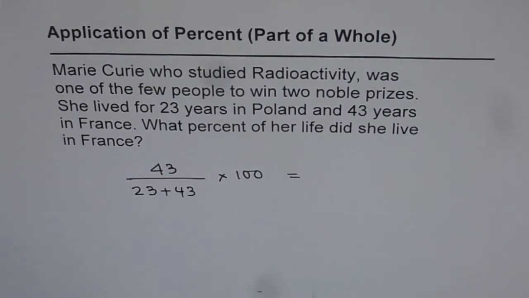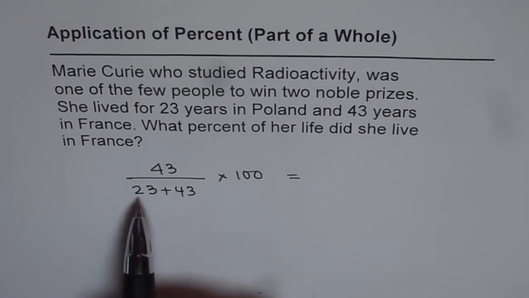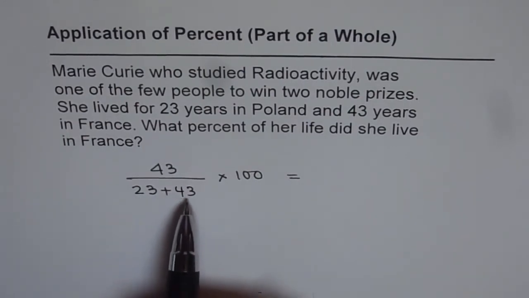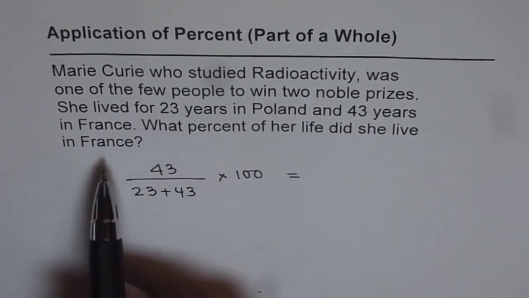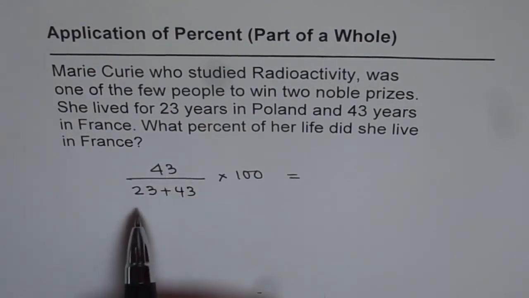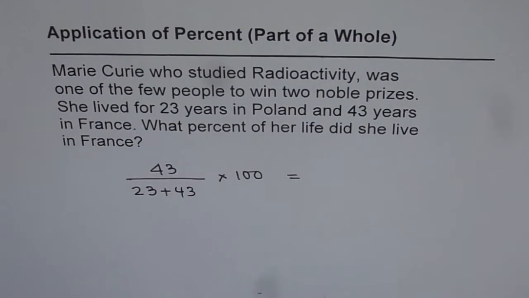Part of the whole. So the part of the life which she lived in France is 43 out of the total life of 23 plus 43. And we need to find the percent of her life which is spent in France. That should be 43 over 23 plus 43 times 100. I hope now you get it, right? So that is how you have to answer these questions.